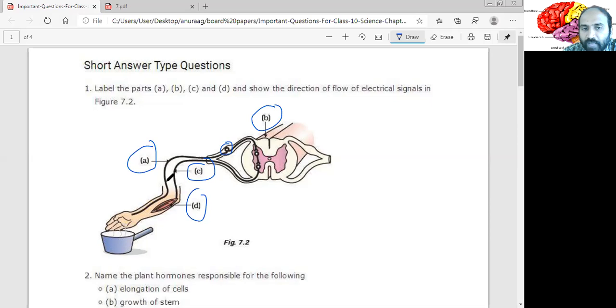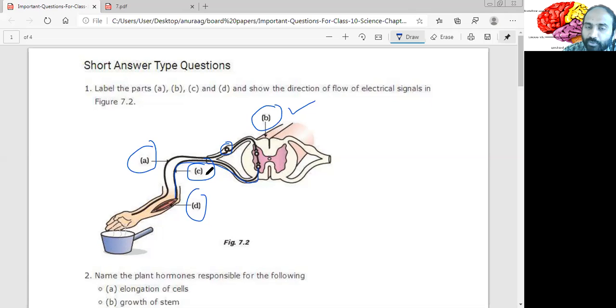Coming from the hand, it's going to the spine, to this particular part. So tell me what to say. Pause the video and answer yourself. A is nothing but your sensory neuron. B is your spinal cord. C is your motor neuron, because this neuron is coming back to the muscle.